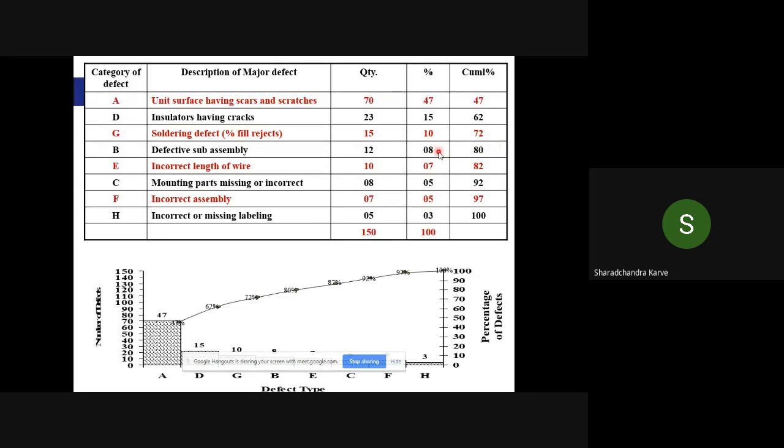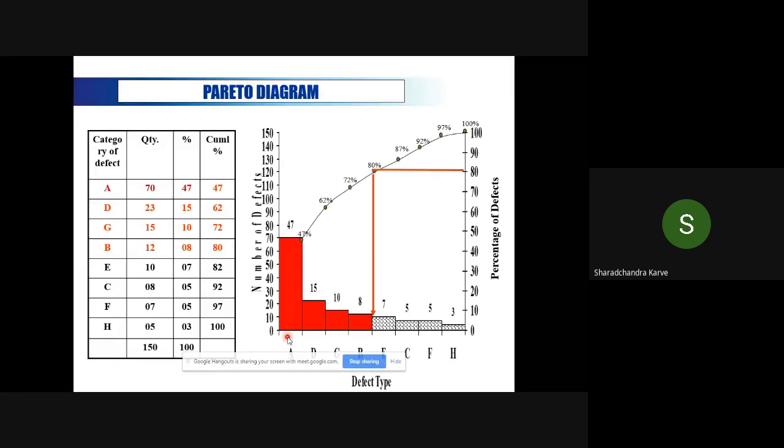Now what is important to understand? You have total defects contributing to 100%, but 80% of that is contributed by these four. That is what you come to know from a table also, but it is called a Pareto chart, and this is how the Pareto chart looks. You had a bar graph for percentage defects.